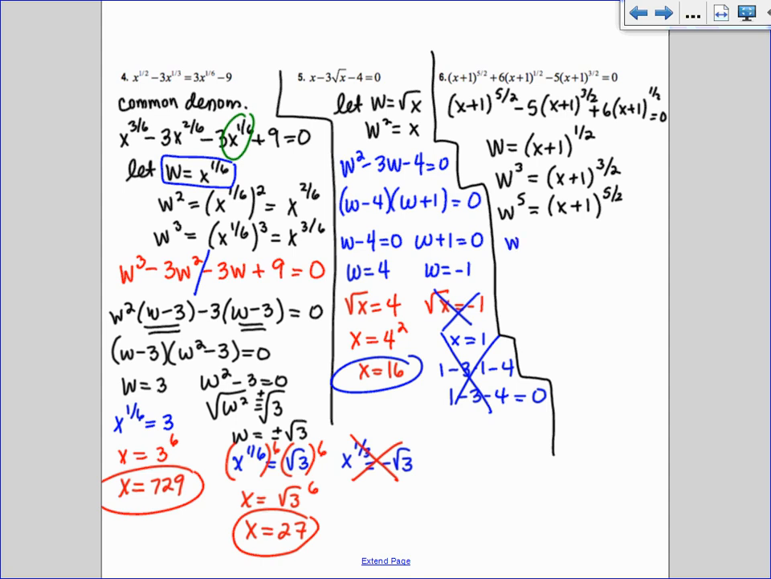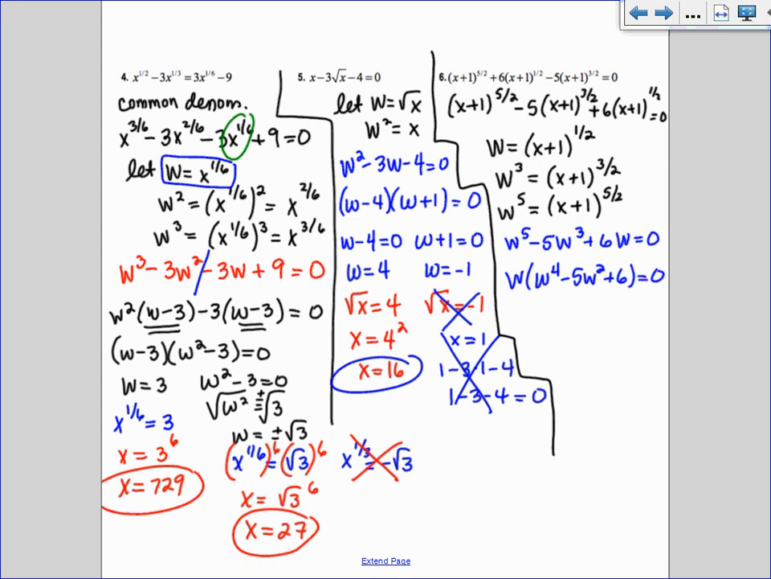So this becomes w to the 5th minus 5 w cubed plus 6w equals 0. I'm writing it in the wrong order, aren't I? And we know how to solve something that looks like that. We pull out the GCF. My GCF is w. So I have w to the 4th minus 5w squared plus 6.